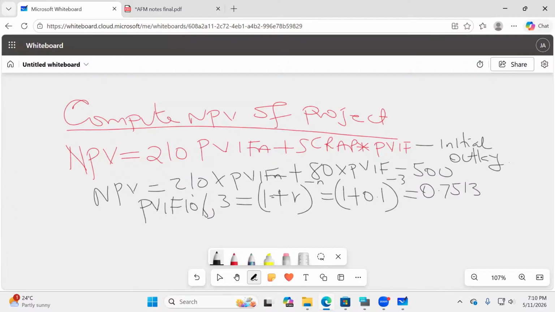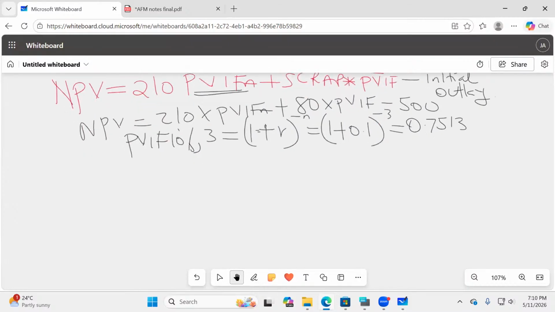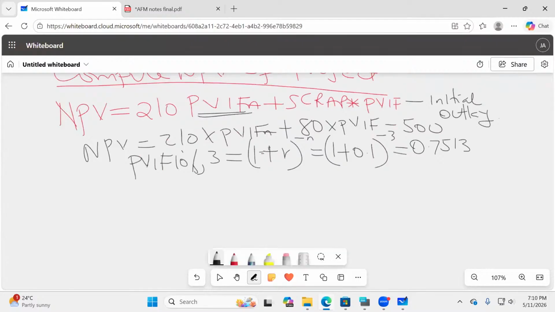And then now, ladies and gentlemen, we want to calculate the PVFA. On the PVFA, I don't have to belabor. I know the PVFA formula very easily. It will be 1 minus the PVF, 1 plus R raised to negative n, and then everything I divide by what here, somebody? R. So I want you to plug in the needed numbers and give me the final answer. We know what our R is. We know what our N is.